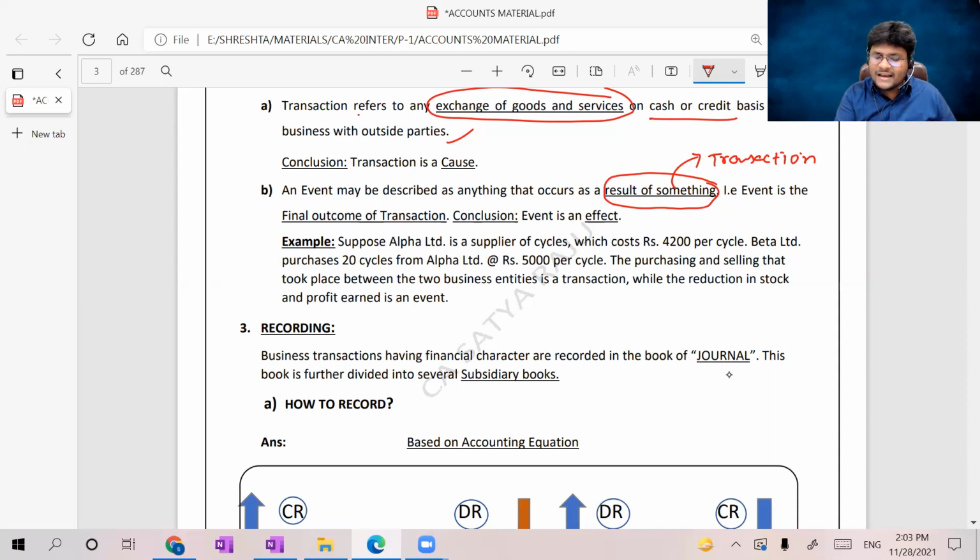Conclusion: event is an effect. Now let us move on with our discussion of the conclusions. Here I wrote, transaction is a cause. Cause means a starting point. Event is an effect, which is an ending point. So transaction is a cause for the event. Event is an effect of transaction.